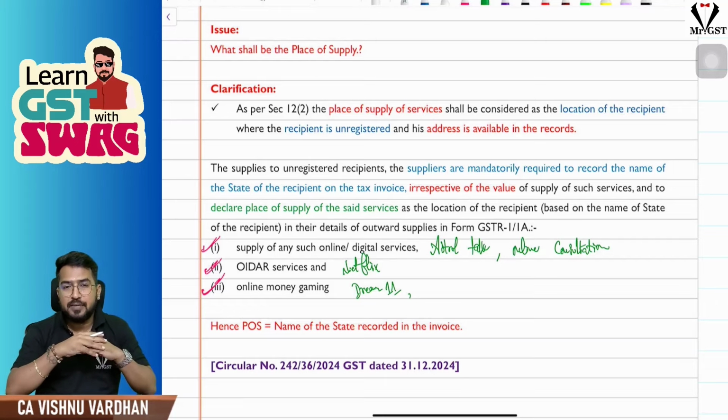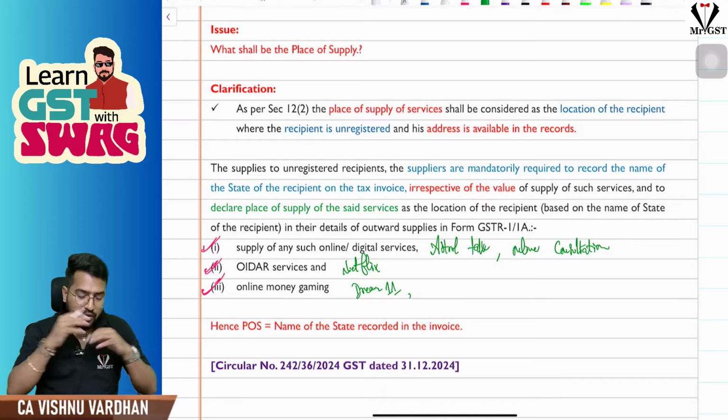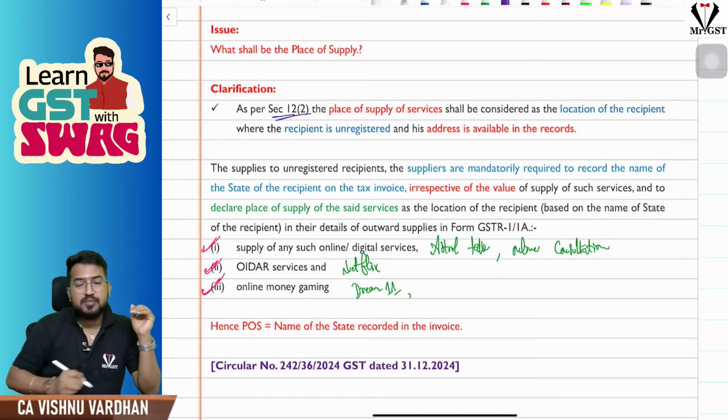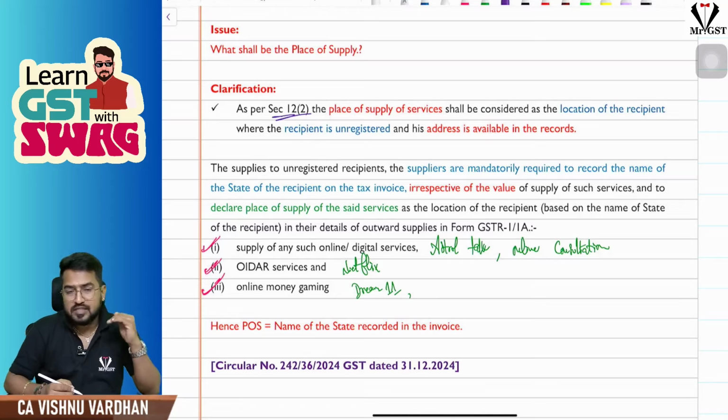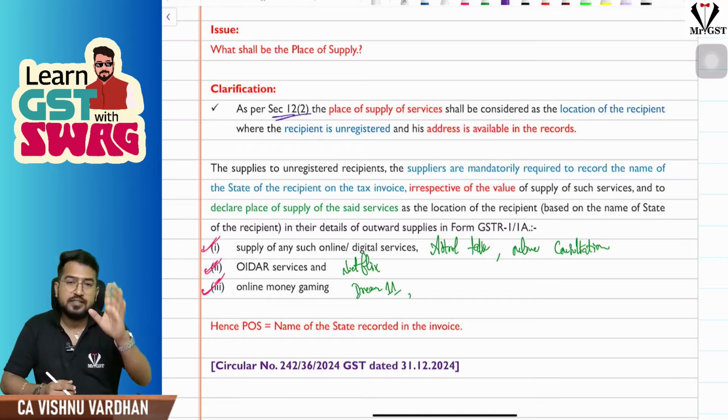Because of this, what is happening now, sir, we are not able to determine the place of supply properly, and we are not able to share the revenue to those respective states properly. So now what has happened? The department has clarified, as per section 12 subsection 2, any services supplied to an unregistered person, the place of supply shall be, if you have his address, the recipient address in your records. That address itself will be the place of supply.